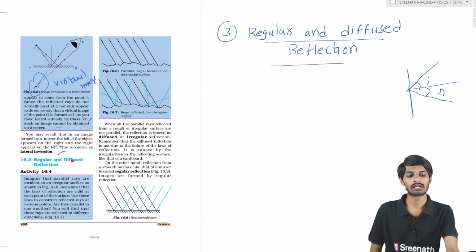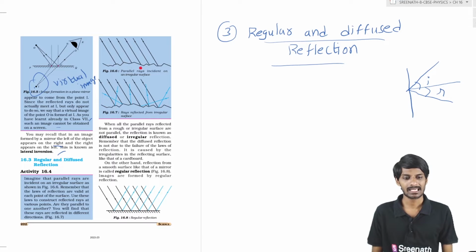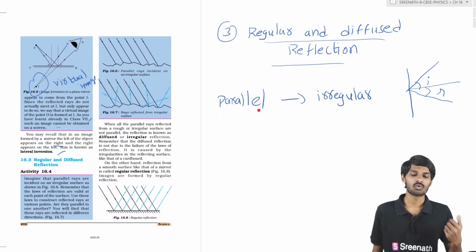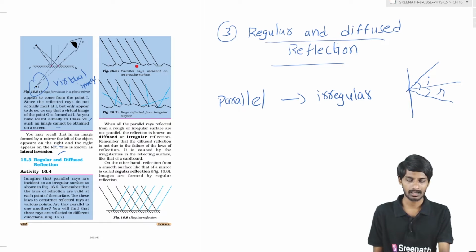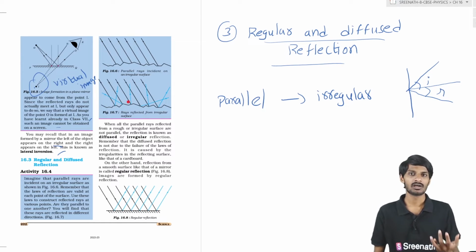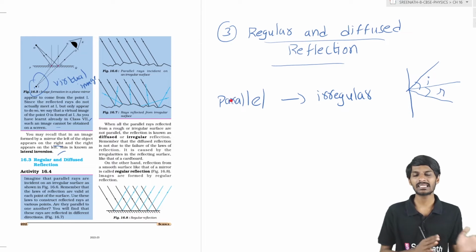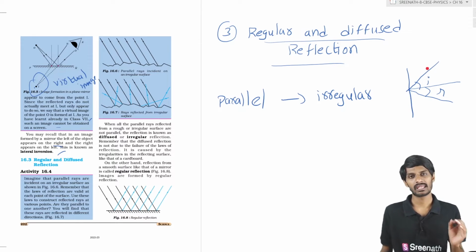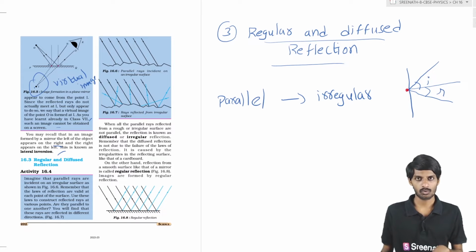Now we are going to discuss regular and diffuse reflection, students. Whenever parallel light rays are incident on an irregular surface, what happens? Even though all those are parallel lines, when they are incident on an irregular surface, the reflections will be like that. Why are these reflections like that, students? In every case, whenever a light ray is incident at a point, you have to draw a normal at that point and measure the angle of incidence.